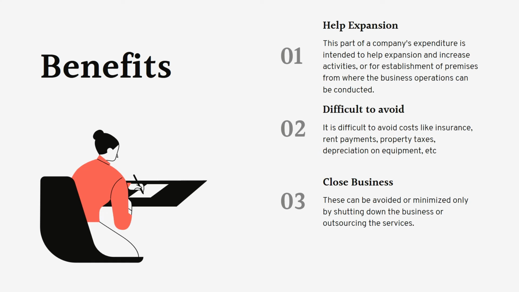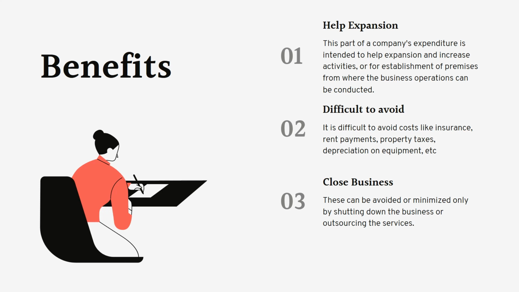What are the benefits of capacity cost, or you can say features? It helps expansion. So this part of a company expenditure is intended to help expansion and increase activities for establishment of premises from where the business operations can be conducted. So I hope this part is absolutely clear. So this is the expenditure which the company is making in order to establish a premise, set up a basic infrastructure for running the business.